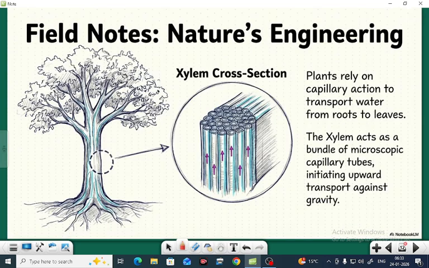Next one is field notes, nature's engineering. Here you see a xylem cross section. Plants rely on capillary action to transport water from roots to leaves. The xylem acts as a bundle of microscopic capillary tubes, initiating upward transport against gravity.